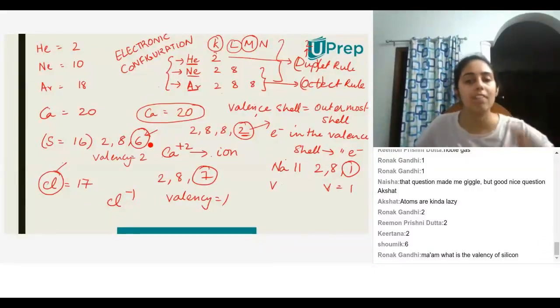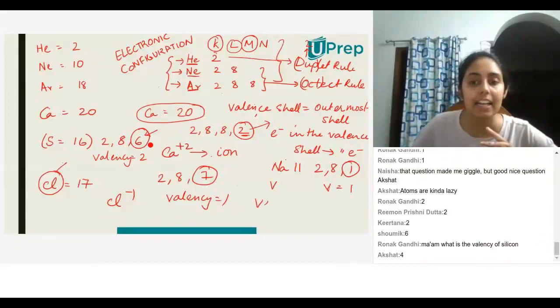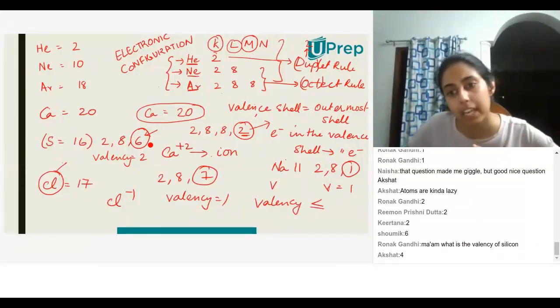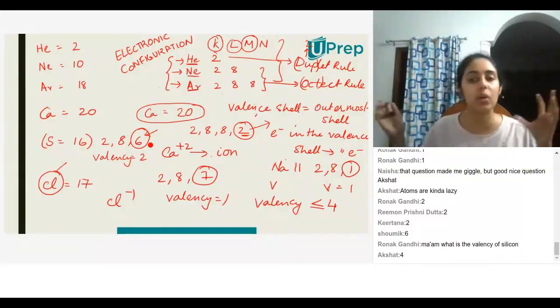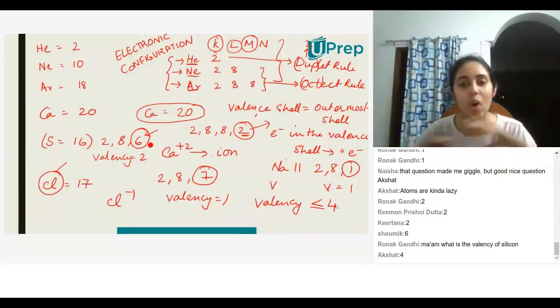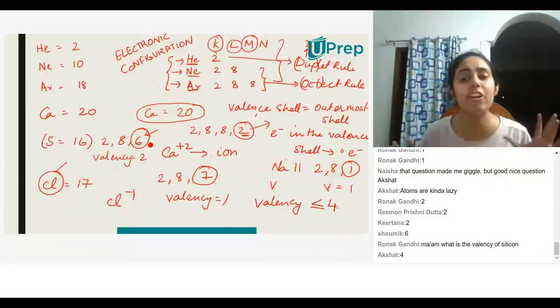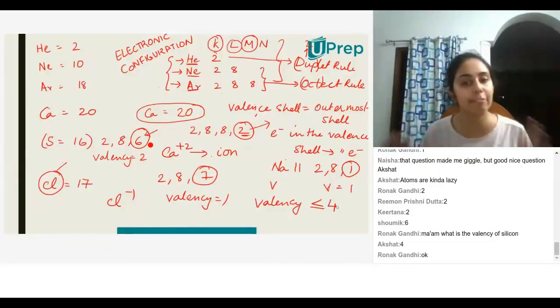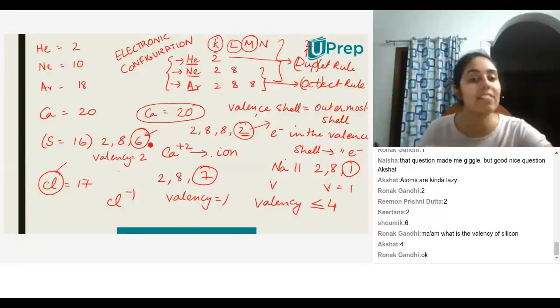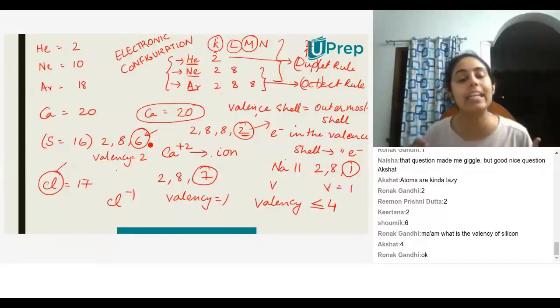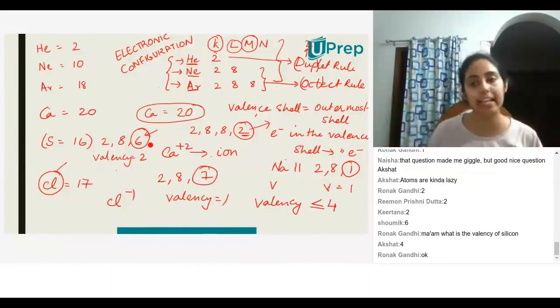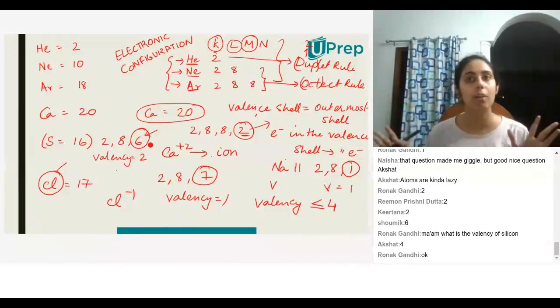So always remember, valency is always going to be less than or equal to 4. Valency will never ever be greater than 4. And valency will never have a charge, positive or negative. It will only tell you how many electrons are exchanged, either given away or gained.